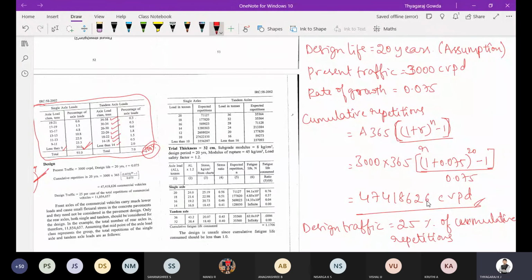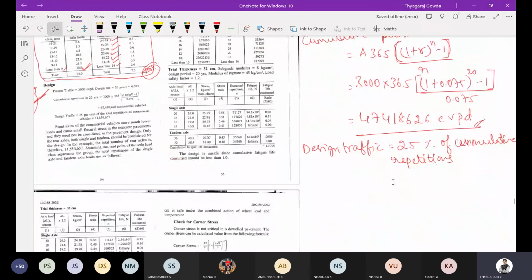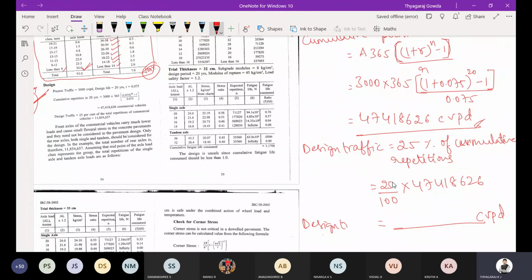Now calculate 25% of the cumulative repetitions, which is equal to 25 divided by 100 into 47418626. That will be your design traffic. Check how much you are going to get.